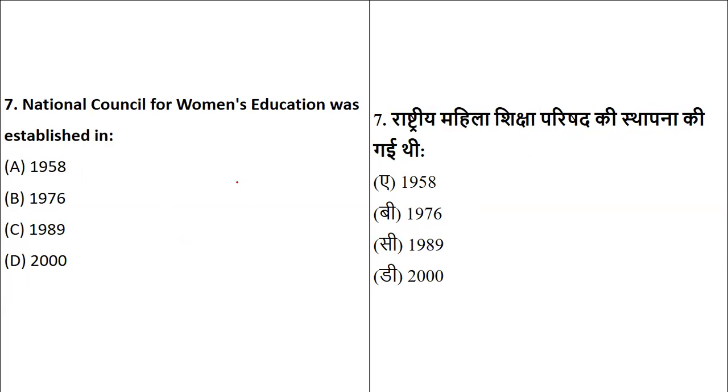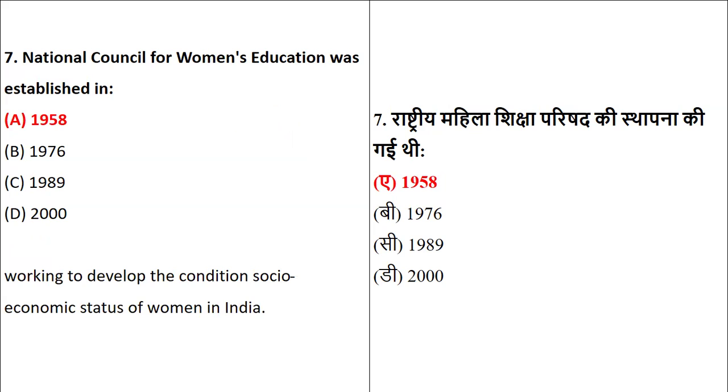Coming to the National Council for Women's Education. This is also very important. As I said, for important institutes, they give the establishment year. So the establishment year of the National Council for Women's Education was what? 1958, 56, 89, or 2000. When you look at the dates, the National Council of Women's Education was established in 1958, which basically worked on the socio-economic status of women in India, right?